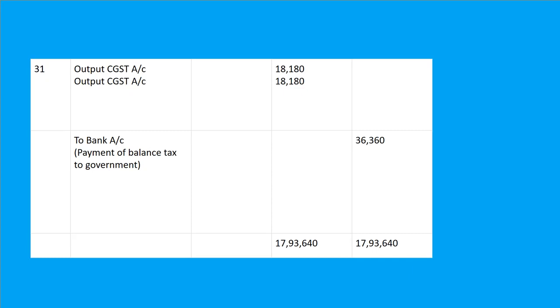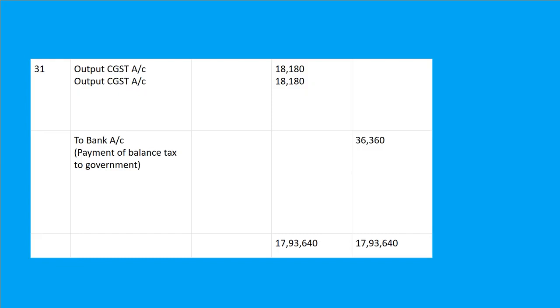Now one more thing is there. See, output CGST, output SGST 18,180, 18,180 to bank account. See, beta, first of all we have to adjust input CGST against output CGST and input SGST also against output SGST. But if some amount is left, definitely we have to go for bank. How and why? Because payment of balance tax you have to pay to the government.